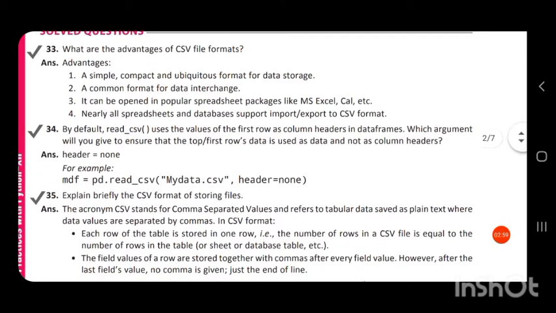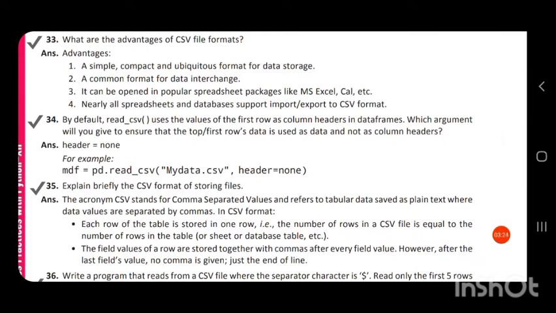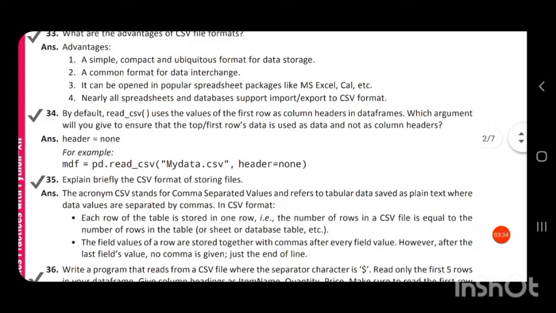Next, in solved questions: what are the advantages of the CSV file format? The advantages are a simple, compact and ubiquitous format for data storage. It is a common format for data interchange; any type of data can be converted and stored in the form of a CSV file.